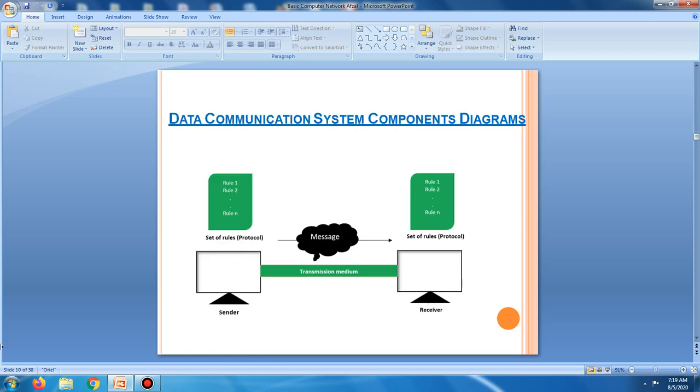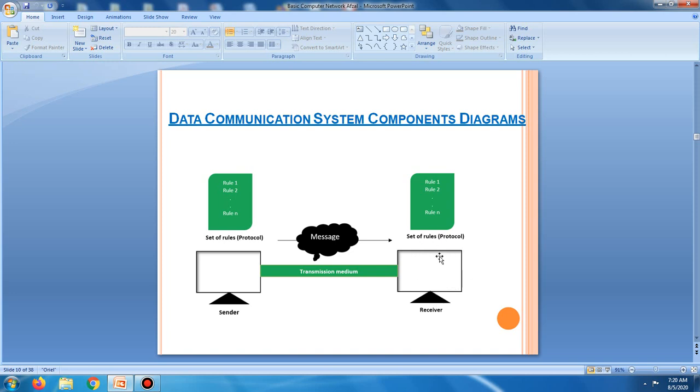Next one, sender. The sender is the device, for example a computer or laptop, that sends the data message. It can be a computer, workstation, telephone handset, etc. Receiver: the receiver is the device that receives the message.